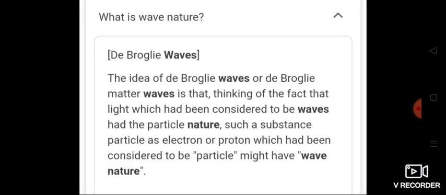So what do you mean by wave nature? The idea of de Broglie, another scientist, the detailed study we can see later on, was thinking of the fact that light, which had been considered to be a wave, had particle nature. So what are the properties of a wave? Waves have the characters of wavelength, frequency, velocity, amplitude and wave number. Correct? So the rays have all these properties. That is known as wave nature. Wave nature is that a substance, which is a particle like an electron and proton in an atom, behaves with wave nature.